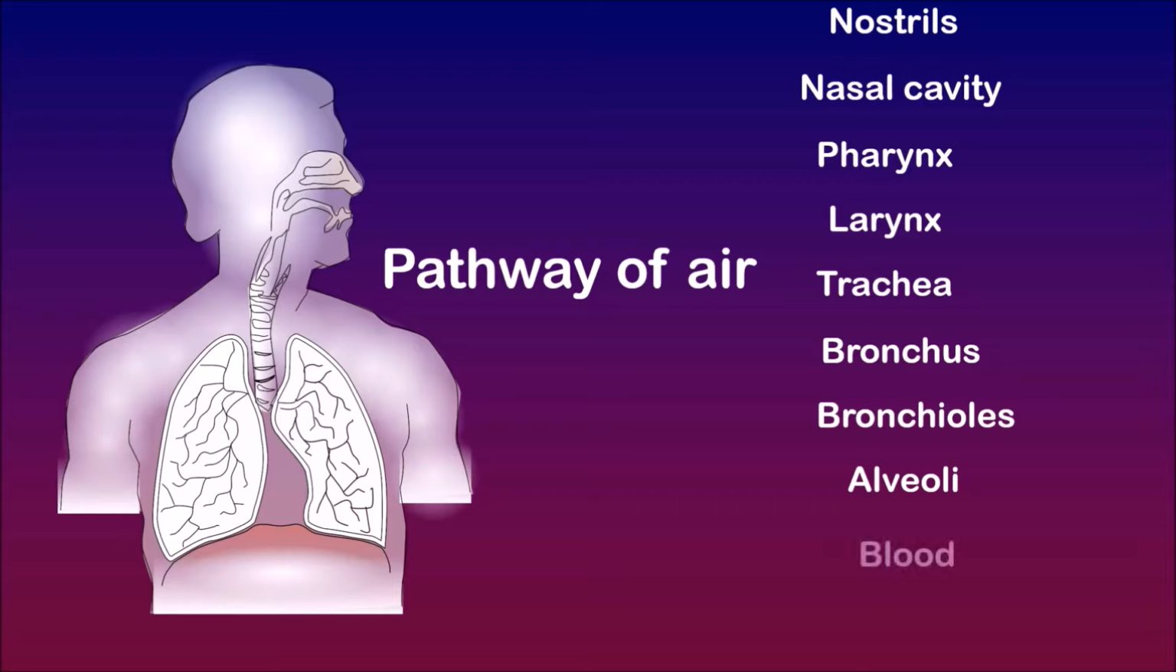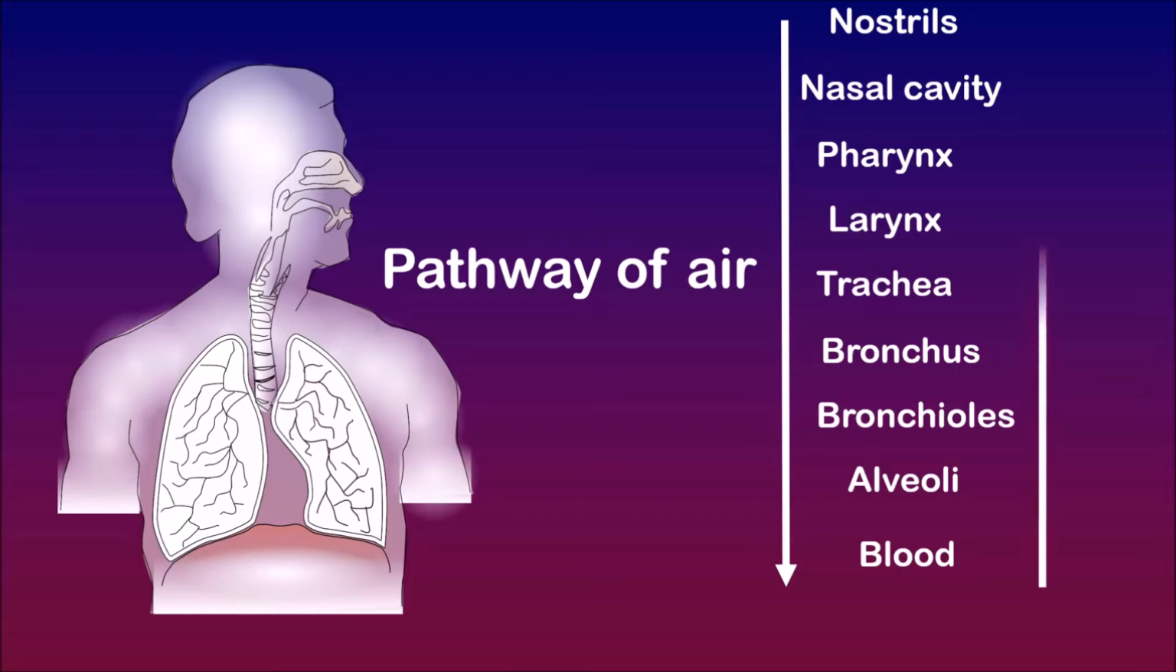In the alveoli, the gaseous exchange takes place and oxygen is diffused into the blood whereas the carbon dioxide is diffused out into the alveoli. This is how the air enters and passes through the respiratory system in this pathway, whereas the exchanged gas again exits out through the same respiratory pathway.